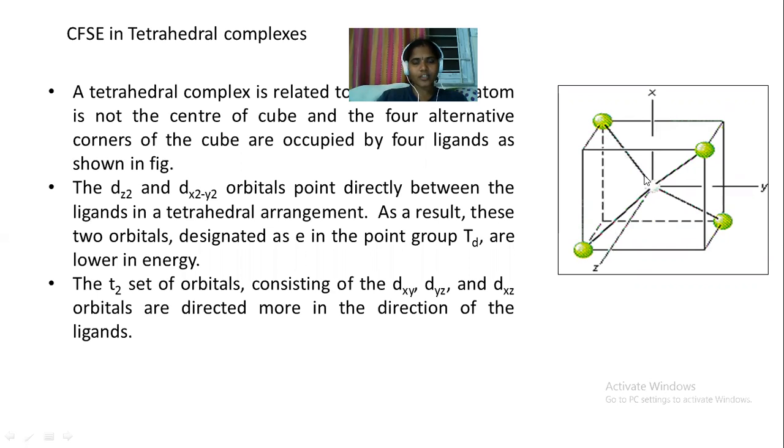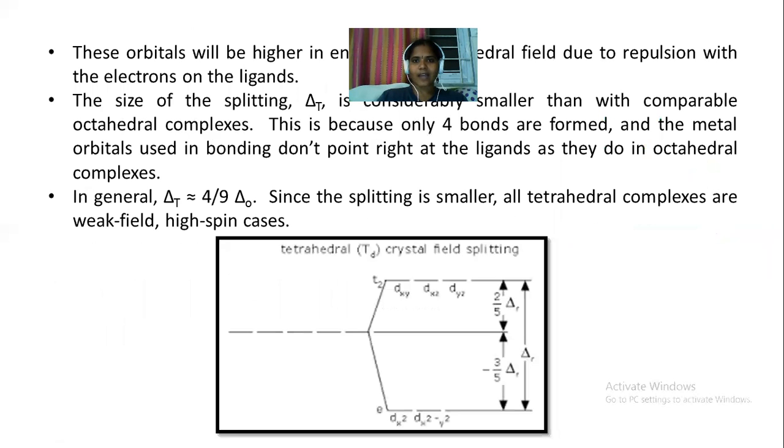The orbitals which lie in between the axes, which are the t2 orbitals, that is dxy, dyz and dxz, will experience more repulsion than the eg orbitals.